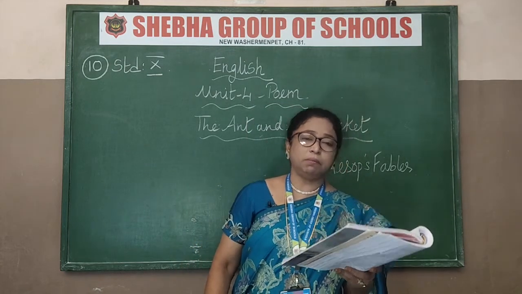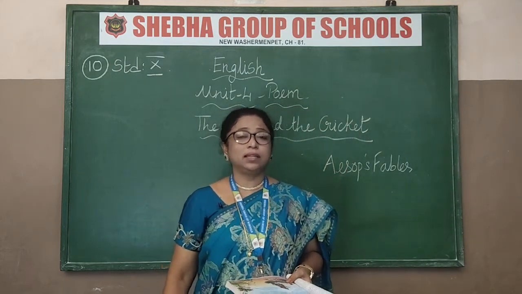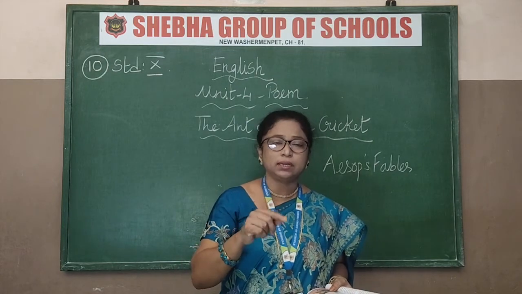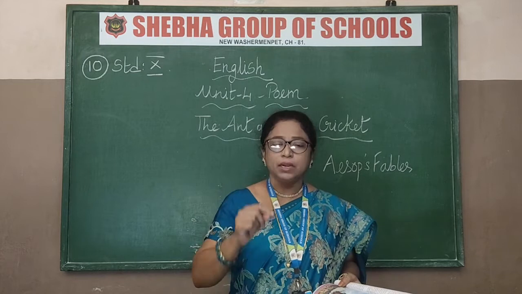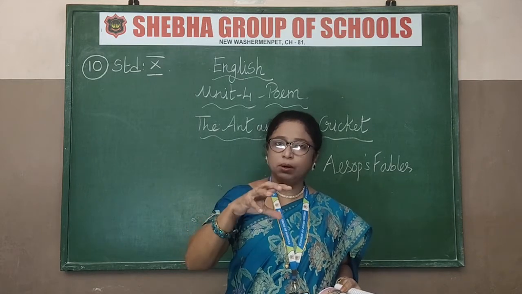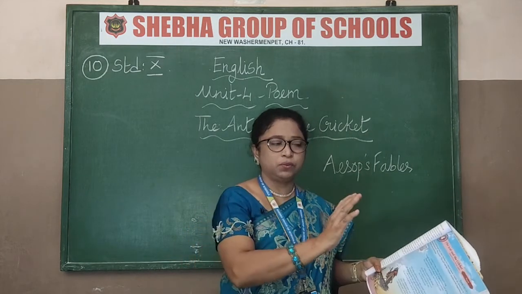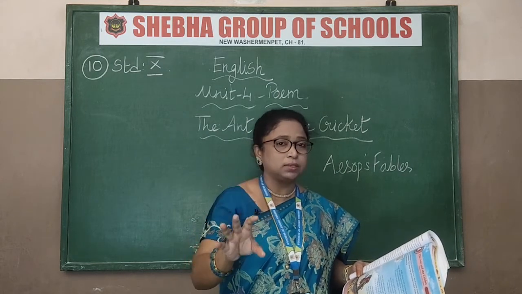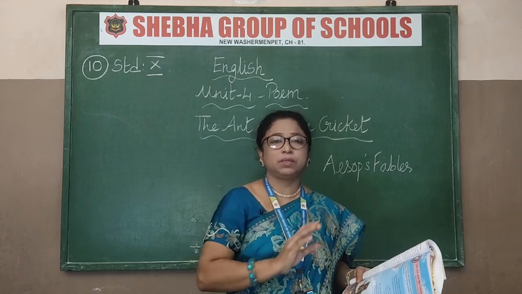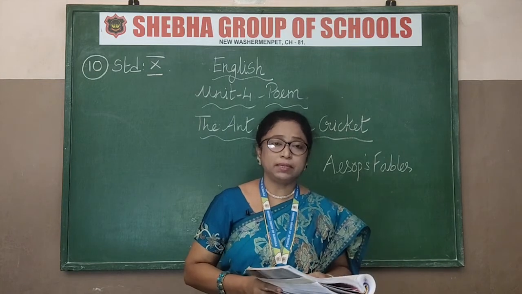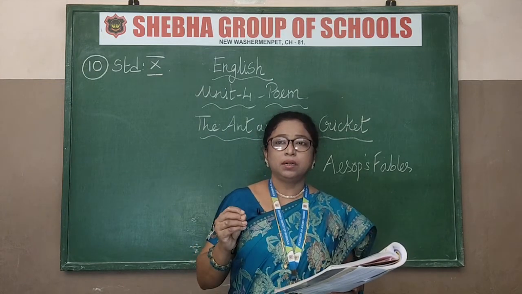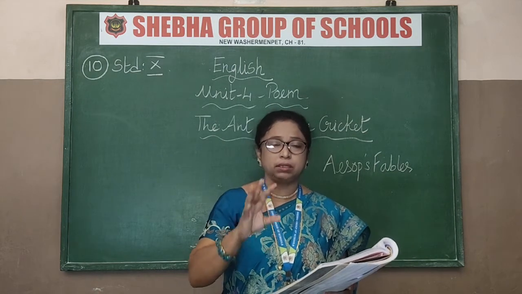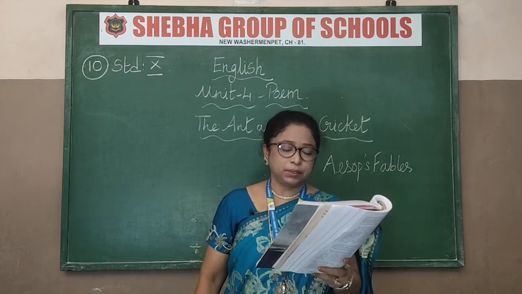Away he set off to the miserly ant. See how they are describing the ant, miserly ant. Because why, what is he saying is, the ant will not give. It will store up food, it will do its hard work properly, and it will store up food for the winter. And it will not give anybody, whoever comes and asks for it, they will not give. They will keep everything for themselves. That's what the miser means. Miser means like this is a conjuice person, a person who does not spend much. It's that kind of person.